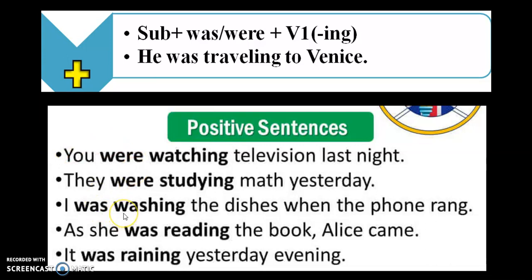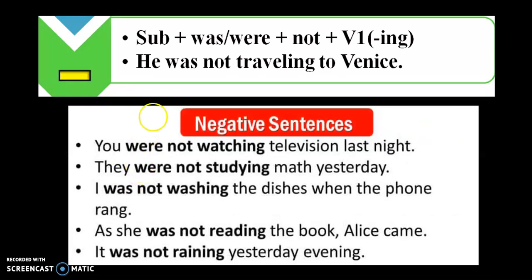And the rest of them. Remember that we're going to use was with the subject I, he, she, and it. And we're going to use were with you, we, and they. Here you have some examples of negative sentences. Here they are not contracted, but usually instead of were not, we use weren't, W-E-R-E-N apostrophe T. You were not watching television. They were not studying. I was not washing, etc.